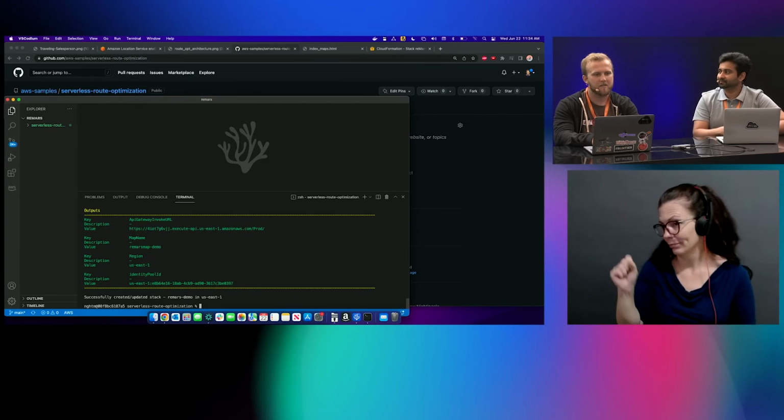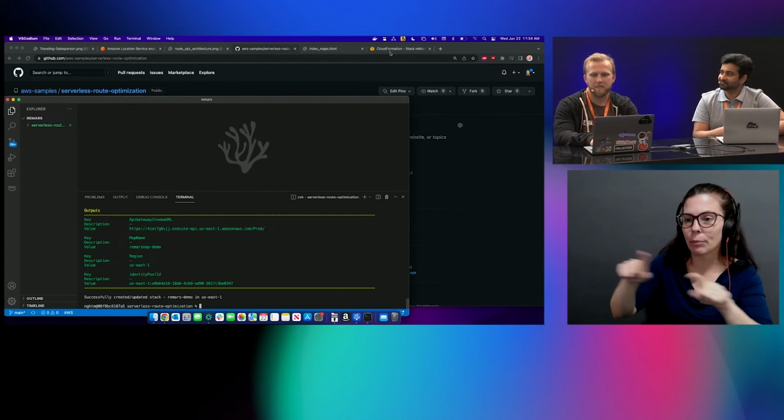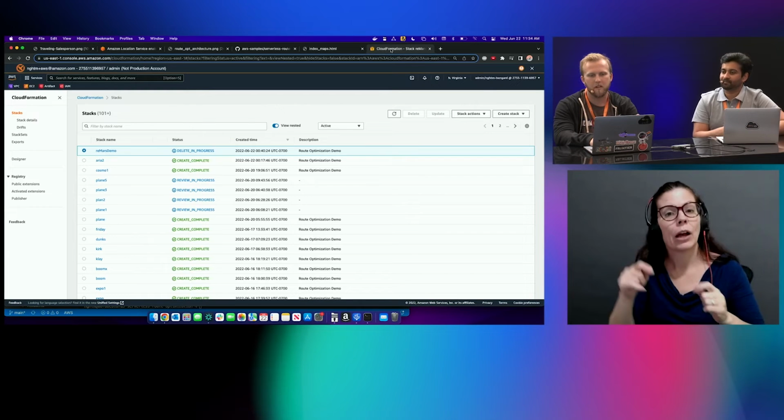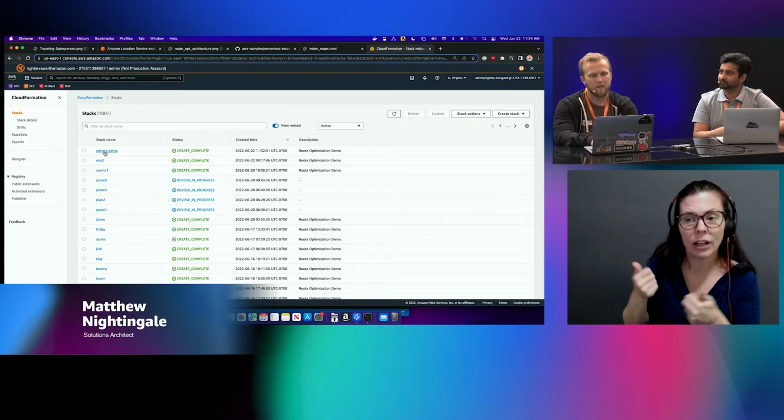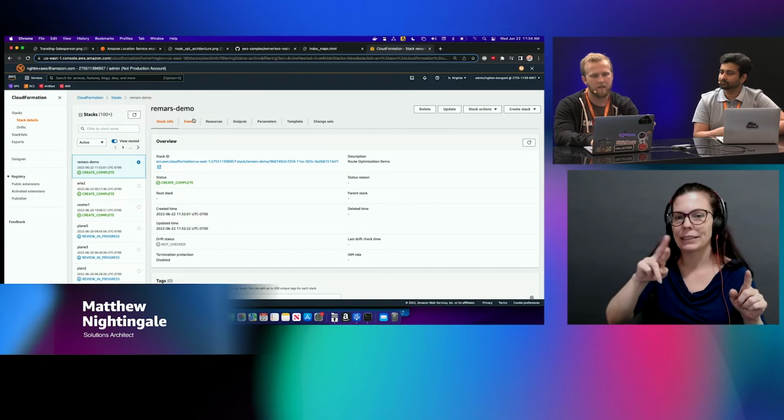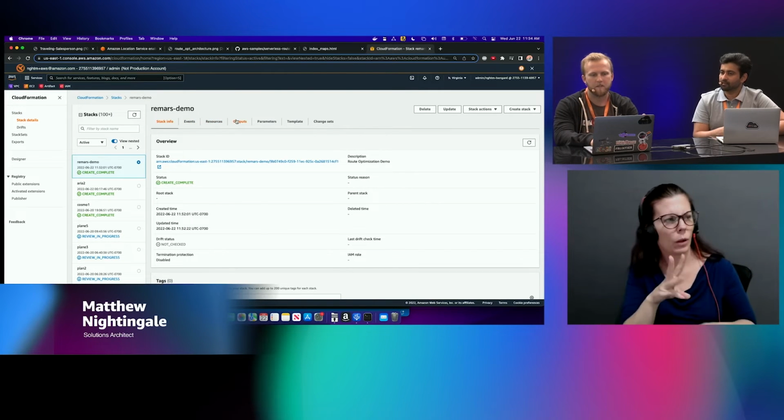It looks like our stack deployed successfully. So I'm just going to go into the CloudFormation console within AWS to verify that the stack was deployed. Here I can see Remar's demo, and all of the output information as well.